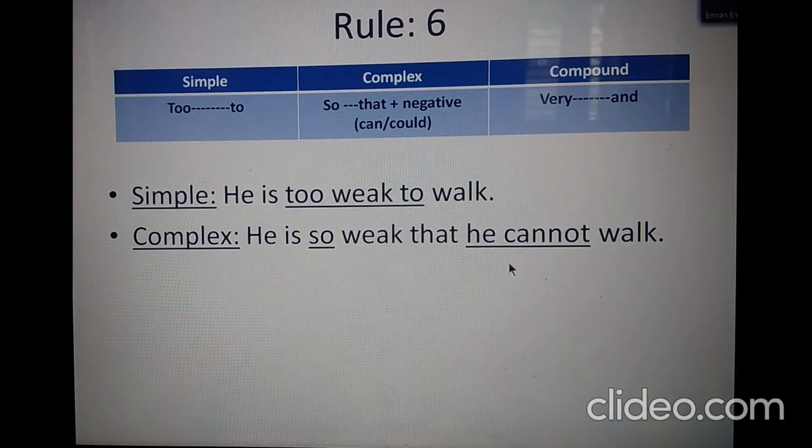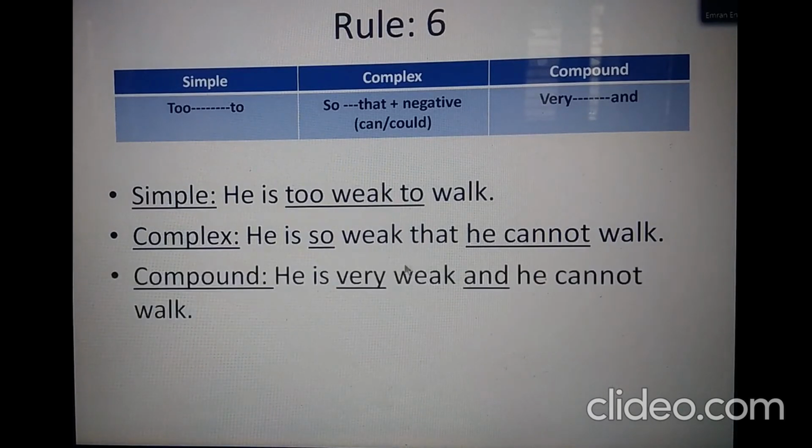As I have already told you in the previous class, in the compound sentence, if both clauses have the same subject, we normally drop the subject from the second clause. So if we drop it, it would be: he is very weak and cannot walk. This is the compound one.